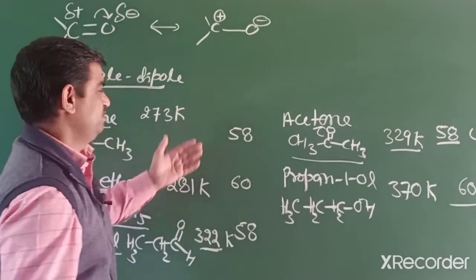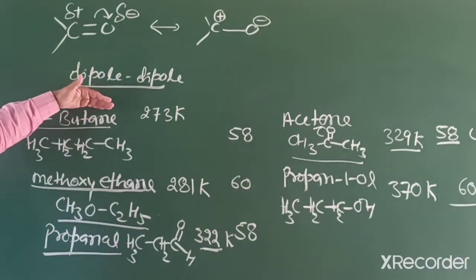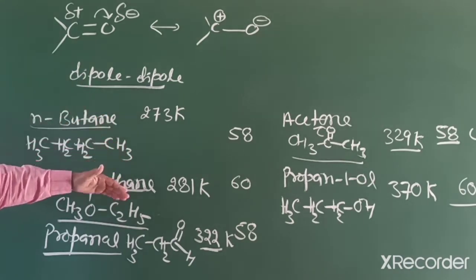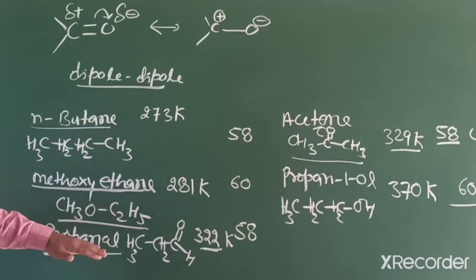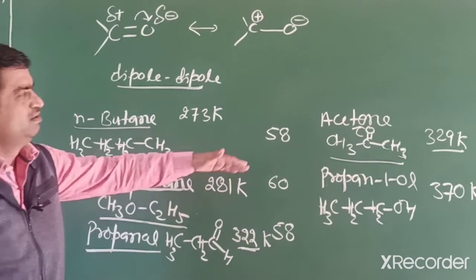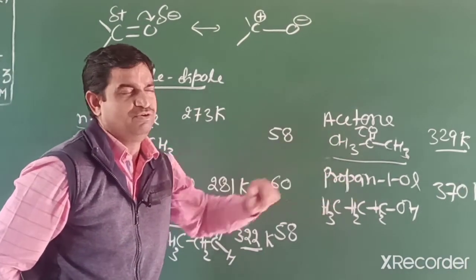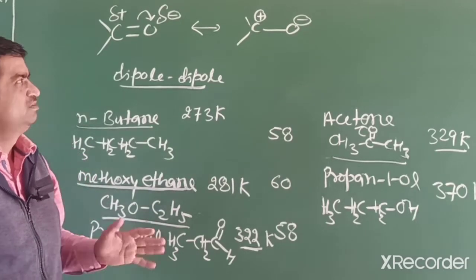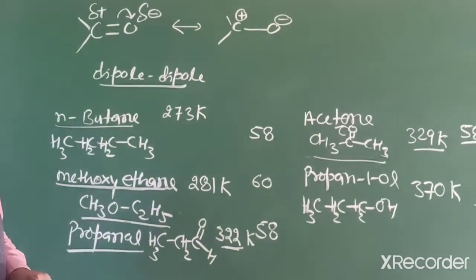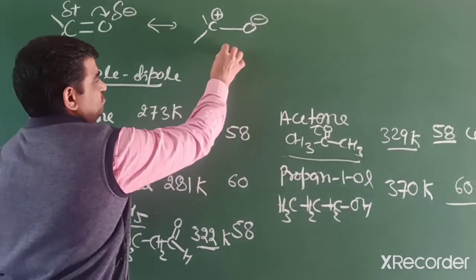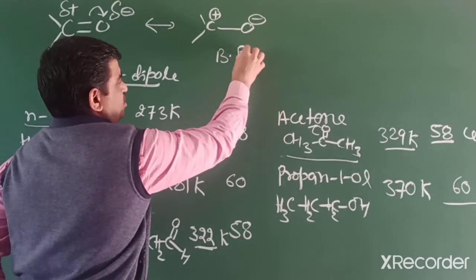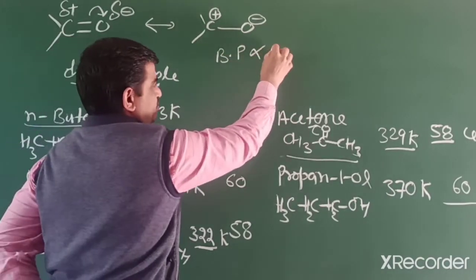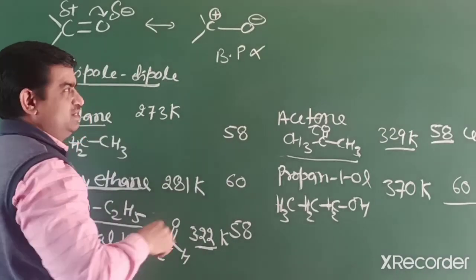So, students, when we compare butane, methoxyethane, propanal, acetone and propanol with comparable molar mass, we know boiling point is directly proportional to molecular mass.